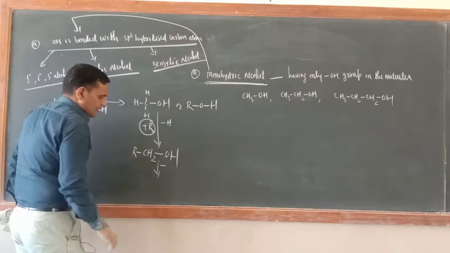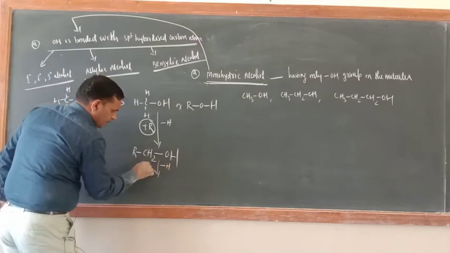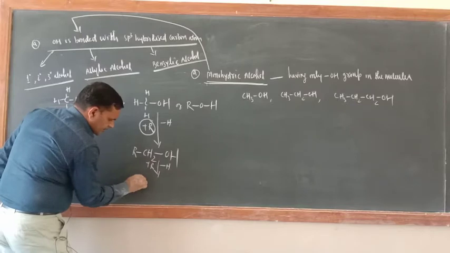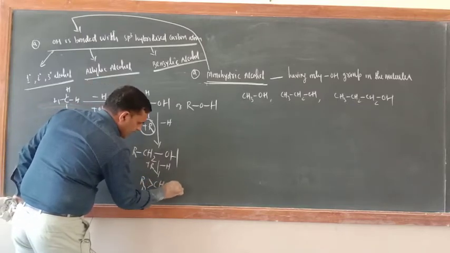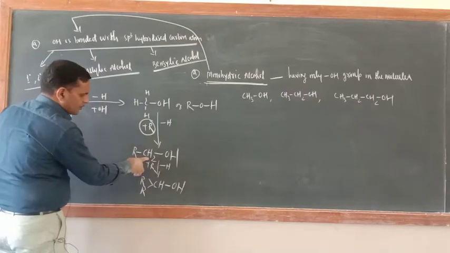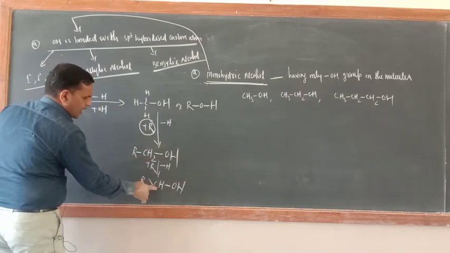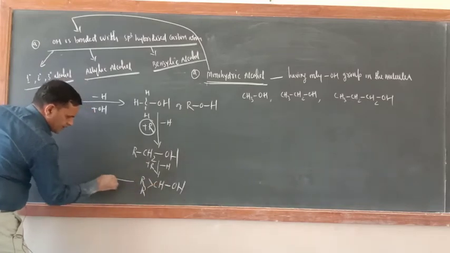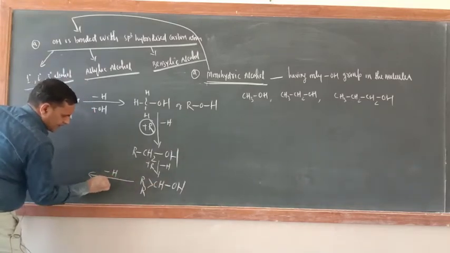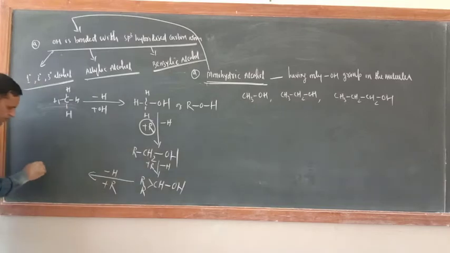Now further replace, minus H plus R. So what is this one? R, CH and OH. One H you replace from here. So this is RCHOH. Still one replaceable hydrogen is there. Minus H plus R. So here RCOH.